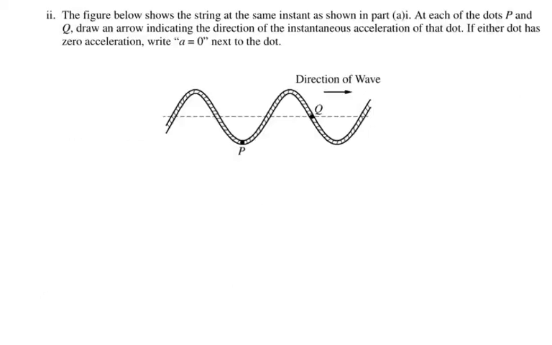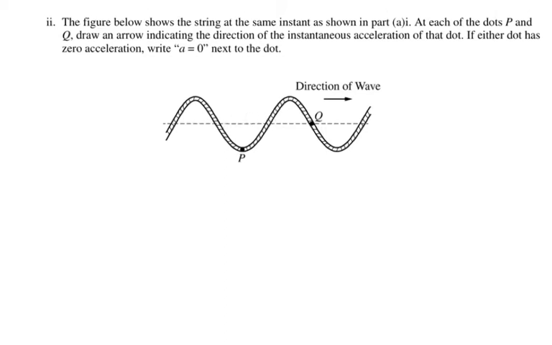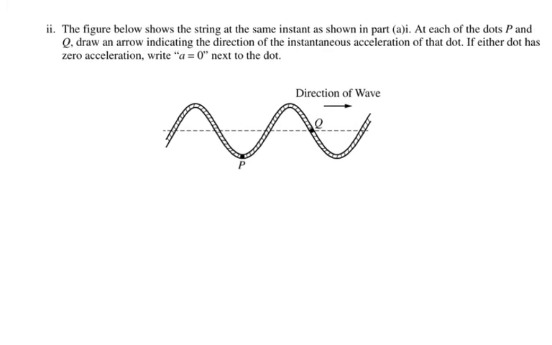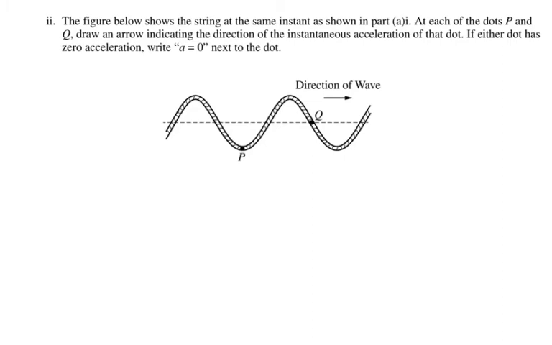For the second part, they say on the figure below, show the string at the same instant as shown in part A. So it's the same time as the previous one. At each of the dots P and Q, draw an arrow indicating the direction of instantaneous acceleration. So now I have to find the direction of the acceleration of that dot. If either dot has zero acceleration, state acceleration equals 0.